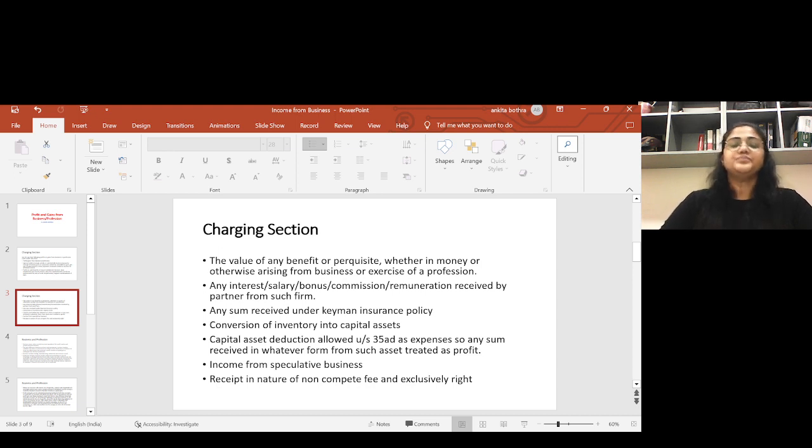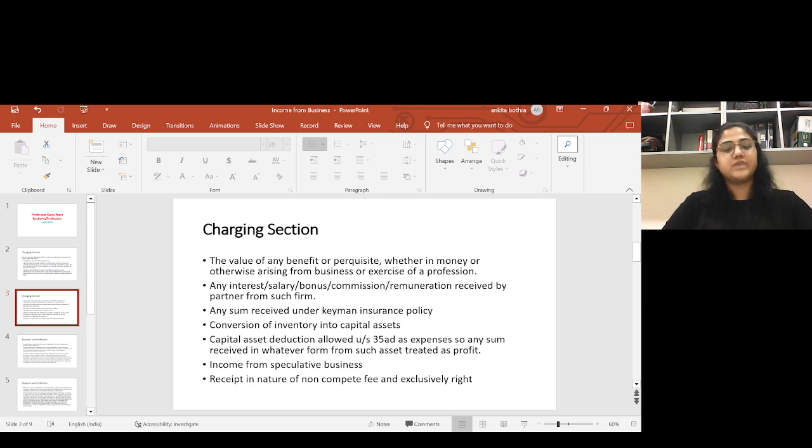Okay. Next is any sum received under a Keyman insurance policy. When we discuss the later part, there are deductions covered under sections 30 to 37. One of those deductions is employee insurance. As an employer you can take employee insurance, so the deduction for the same is allowed under sections 30 to 37. Same way, if you get any amount received back for some insurance, that is treated as your business income, and that is covered under this head.